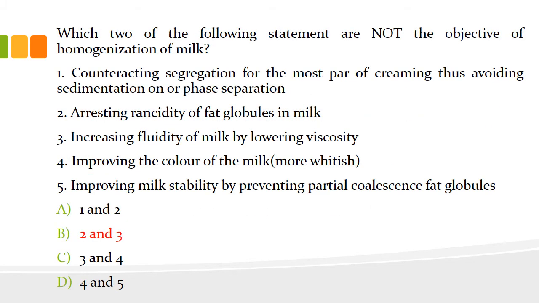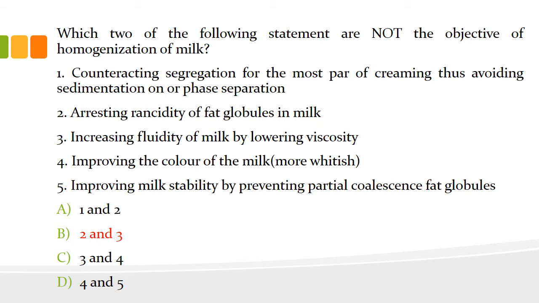When you reduce the size of the fat, many things happen. One of the things you can easily identify here: increasing fluidity of milk by lowering viscosity. Here it is contradictory to the objective of homogenization. One of the objectives of homogenization is to increase the viscosity, because when you break down the fat into smaller particles, there will be an increase in the viscosity of the milk. So the third statement is correctly wrong.